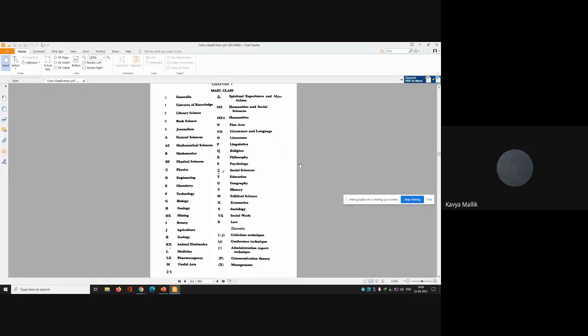Now, library and information science education. Library science, sir? No. It goes to T, education. That is a big no if you say library science, because library science is the library service. Library science is a science, but whenever you are talking about library science education, it should go to T, education itself.